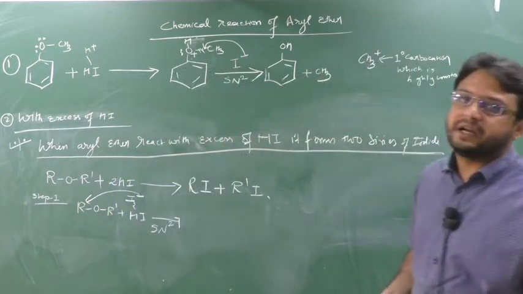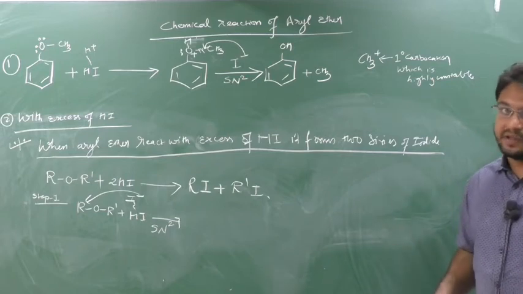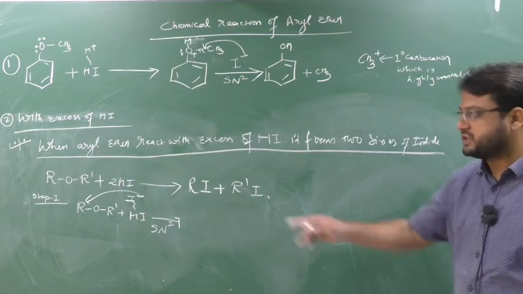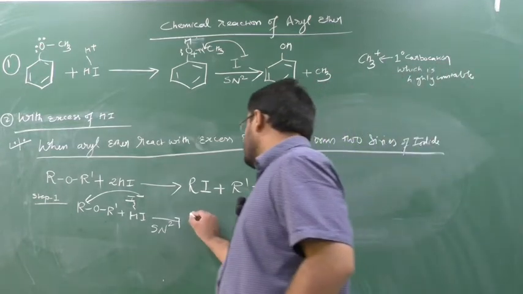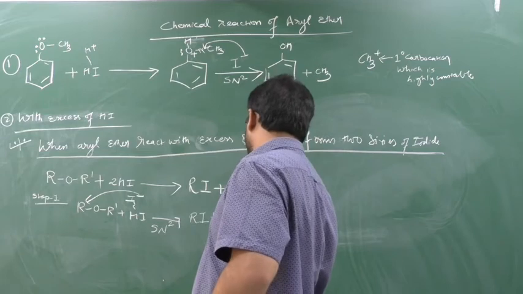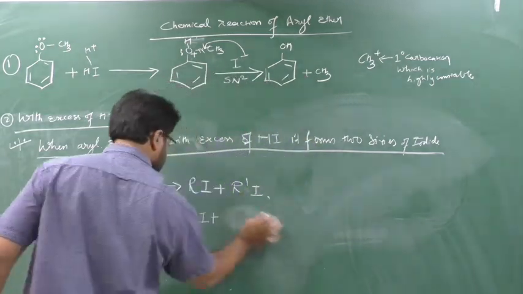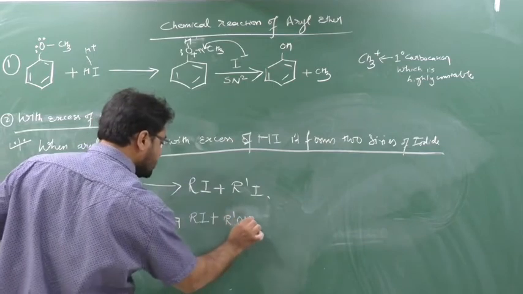A nucleophile will attack those carbons which contain less crowding. That is the point of the SN2 mechanism. So this is nothing but your SN2 mechanism. So what will generate here? RI will generate plus R dash OH. So I have used just the first mole. Yes or no? R dash OH. Okay, so this is step 1.